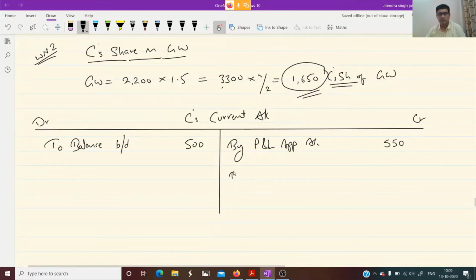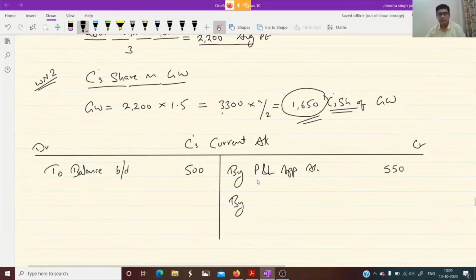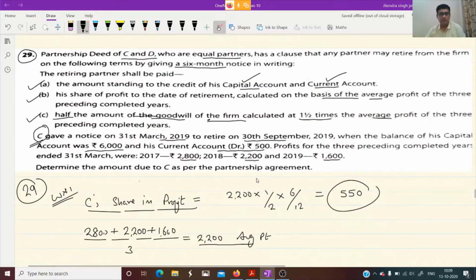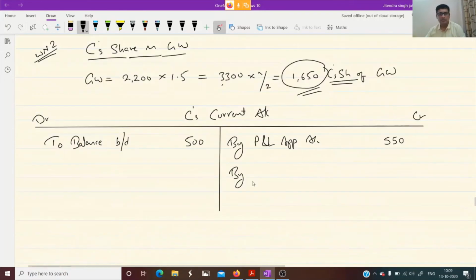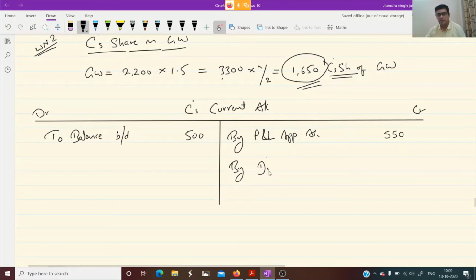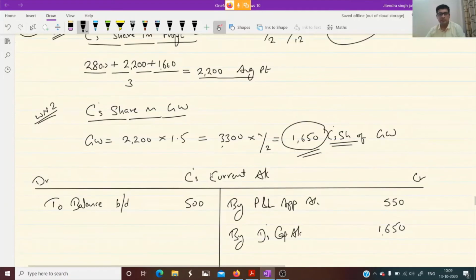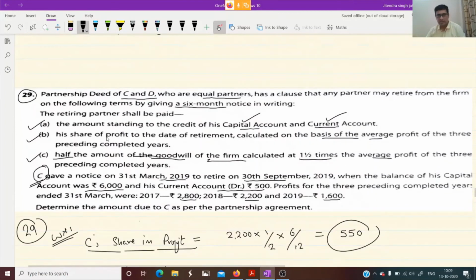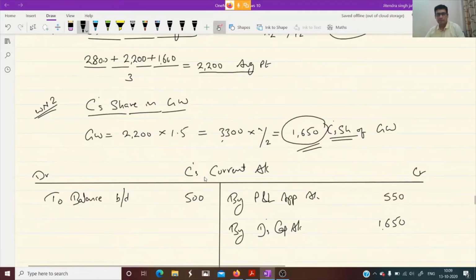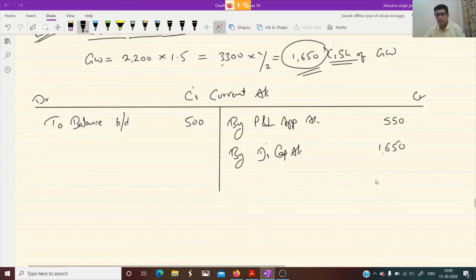Who will give? The name of partner is D. D will give. So by D's capital account, 1650. And what he gets? You can see capital is given. So capital we will transfer to capital account. Goodwill we have transferred and his share of profit we have transferred. Okay. So let us do the total.